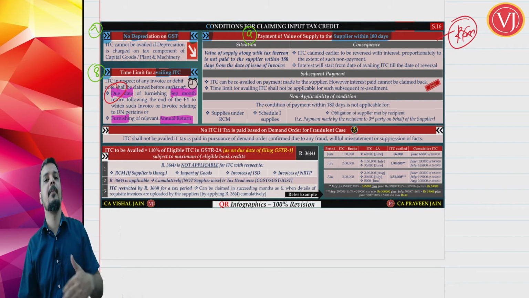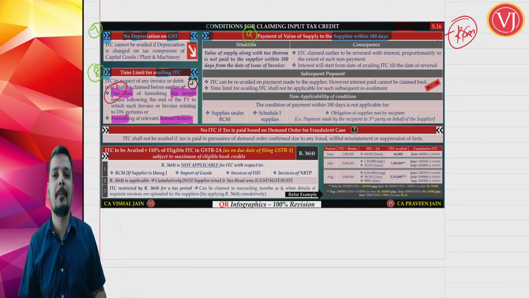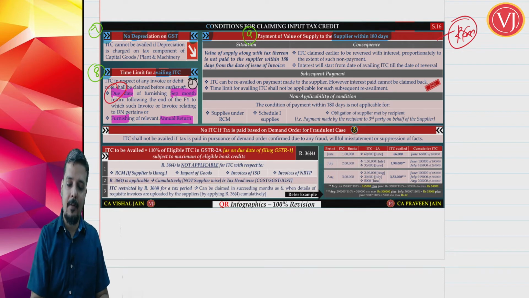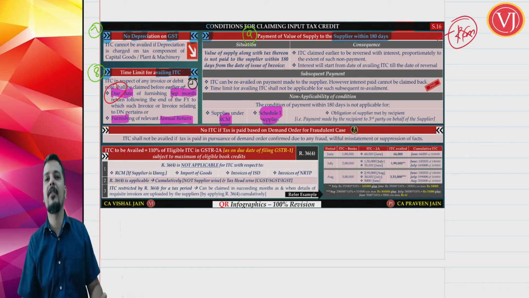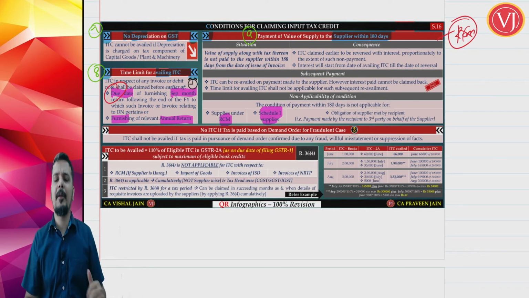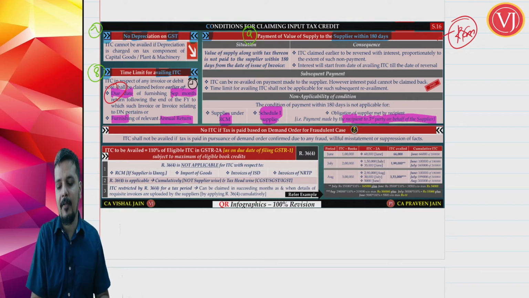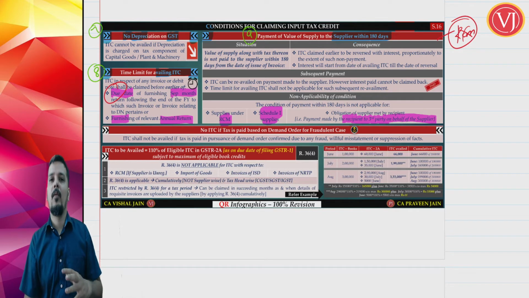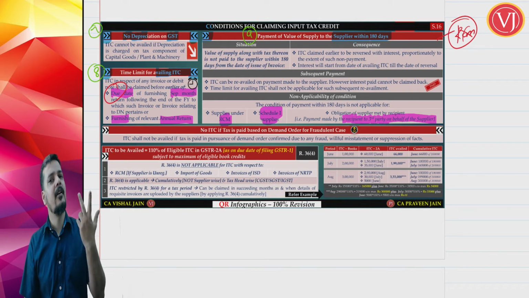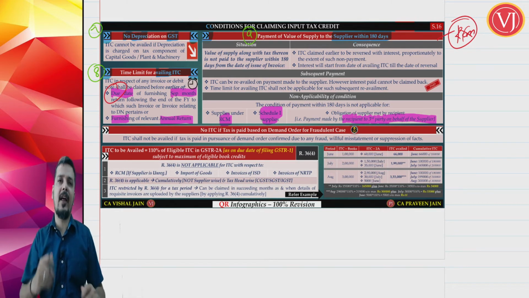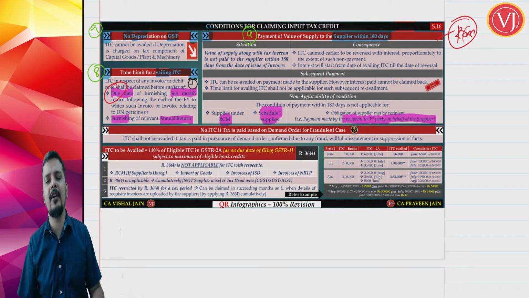This condition that the recipient should make the payment of value plus tax to the supplier within 180 days is not applicable for RCM, and not applicable for Schedule 1 cases, which means supply without consideration. As there is no consideration, obviously there will be no payment. It is also not applicable when the recipient has made the payment to a third party on behalf of the supplier. Now in RCM, why is it not applicable? Because in RCM I pay the tax, I take the credit. So whether or not I have made the payment to the supplier, they say forget about it. In Schedule 1 cases, supply without consideration, there is no consideration, therefore I am not going to make any payment, therefore this condition is not applicable.